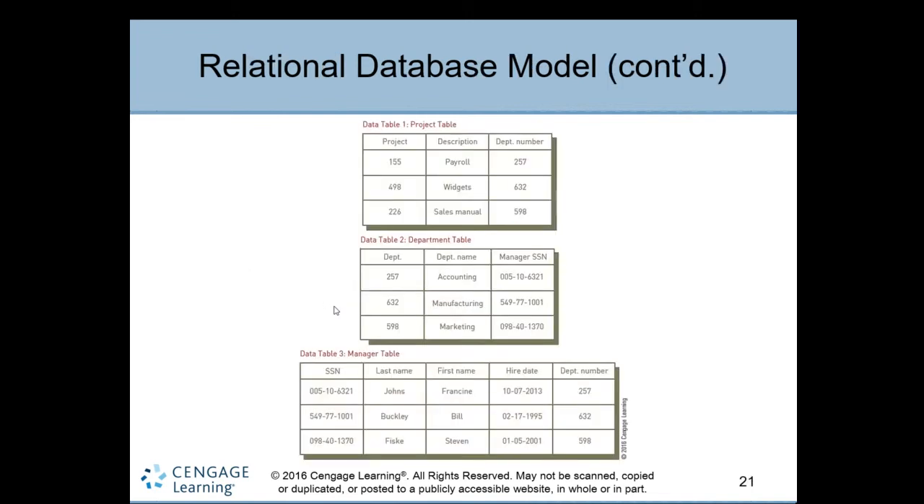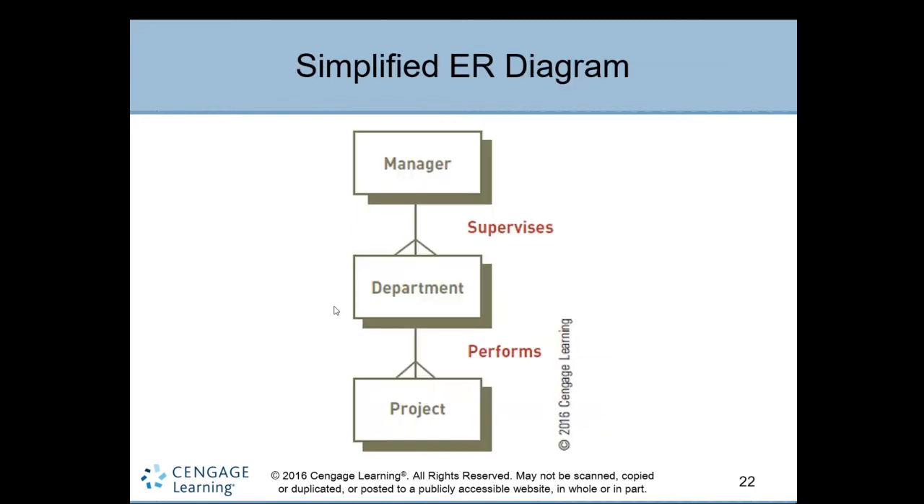See the example here, we have three relations: a project table, a department table, and a manager table. Any organization has different departments, they have managers for each department, and each department has projects. This is a simple example I show you here.